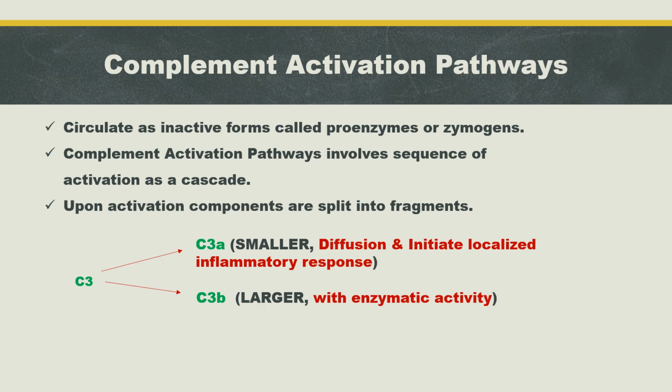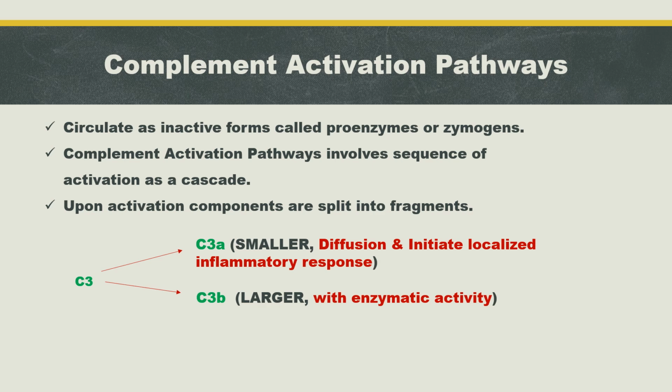Complement activation pathways involve a sequence of activation steps, like a cascade of events. That means one activated complement protein triggers the activation of the next complement protein, and the next one triggers the activation of the third, like that. That is a cascade of events.